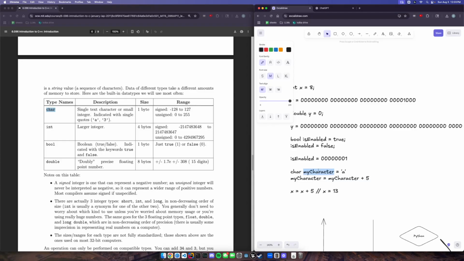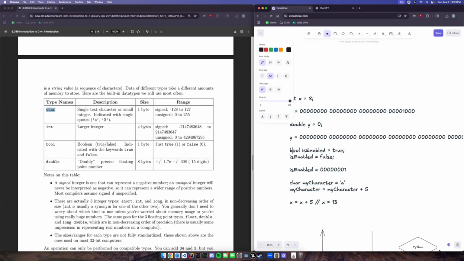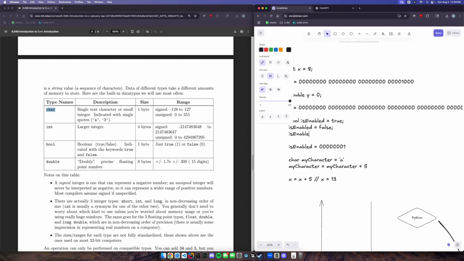The types of operations that are relevant for the data type you're using is something to note here. If we're using a Boolean, it makes no sense to add or subtract. And in fact, if we do, our compiler will tell us there's an error. If I were to write isEnabled equals isEnabled plus 5, this will not compile.